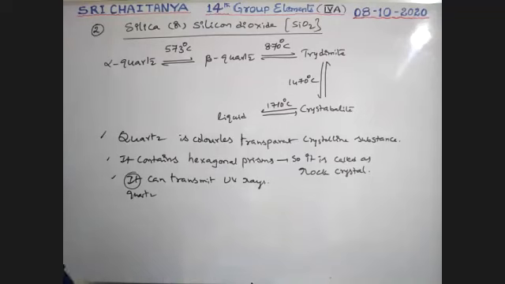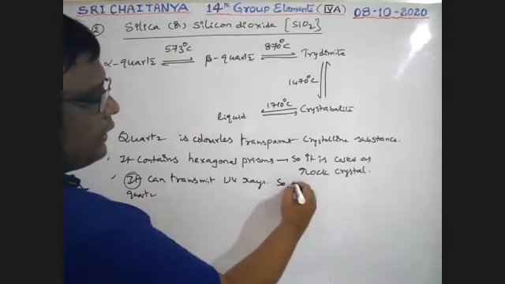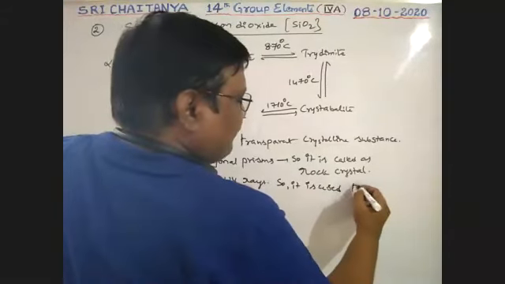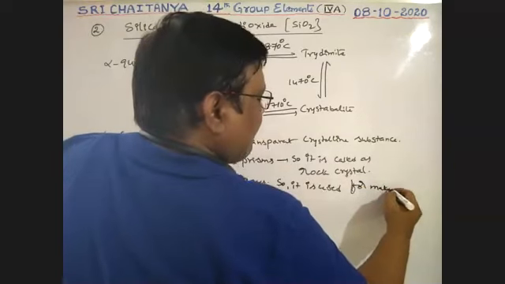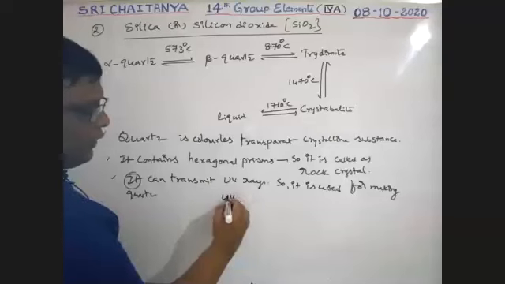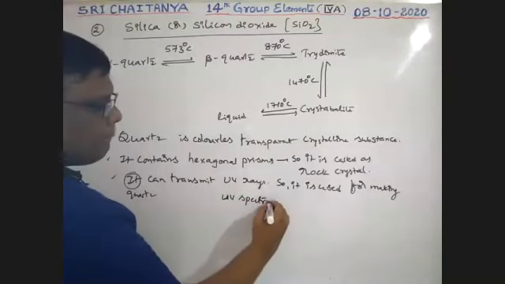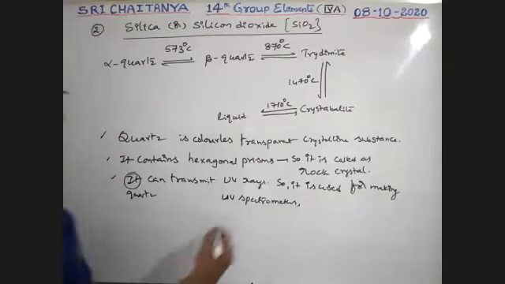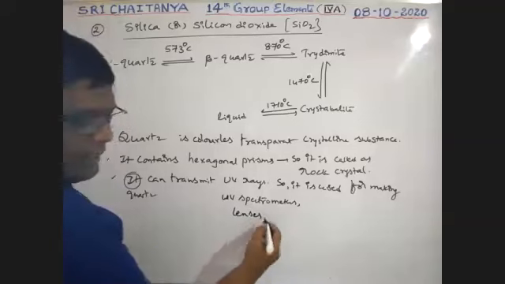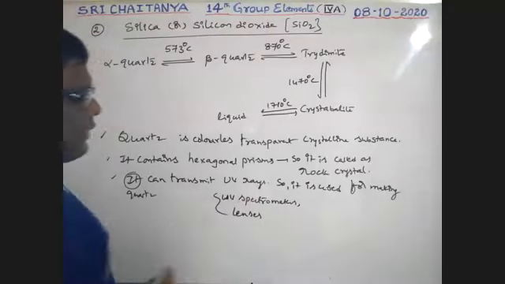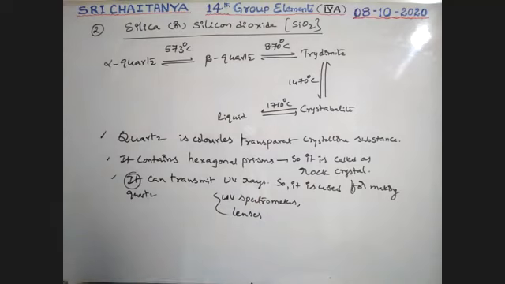Therefore, it is used for making UV spectrometers and lenses.